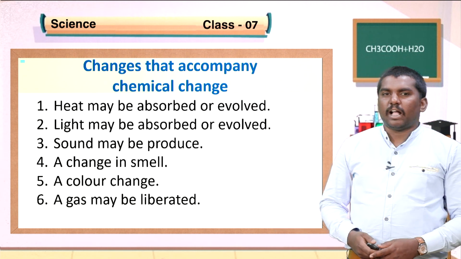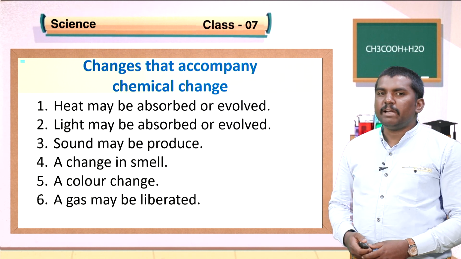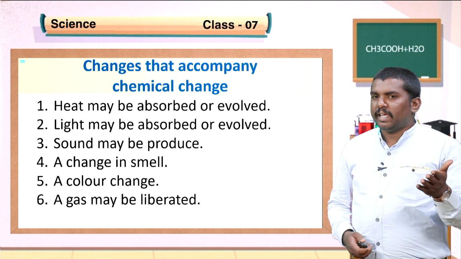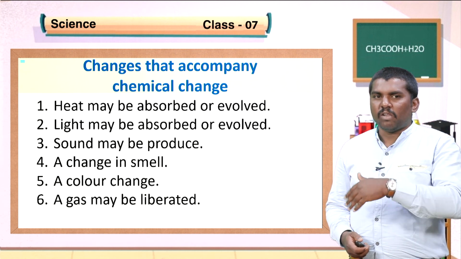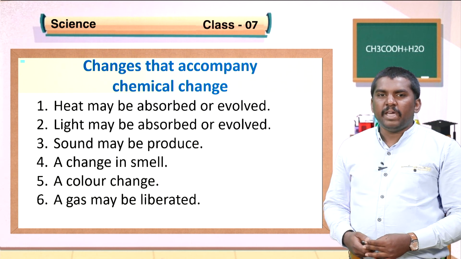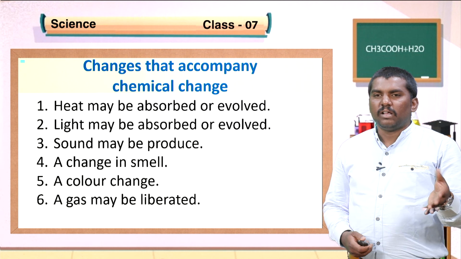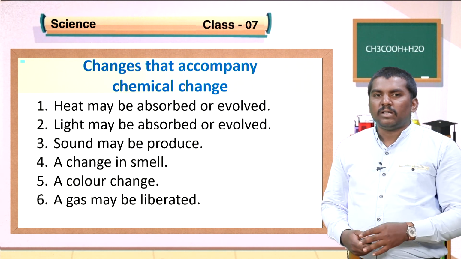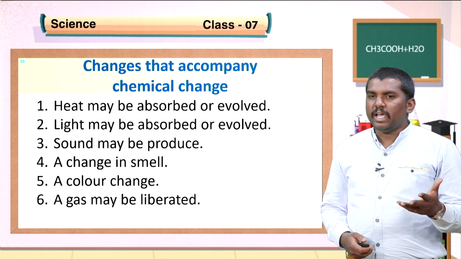Changes that accompany chemical change. Number 1, heat may be observed or evolved. We observe that in the case of burning of magnesium ribbon, heat is evolved. Light may be observed or evolved. In the same case, we observe that magnesium ribbon burns with brilliant white light. Third one, sound may be produced. In some reactions, sound may be produced.